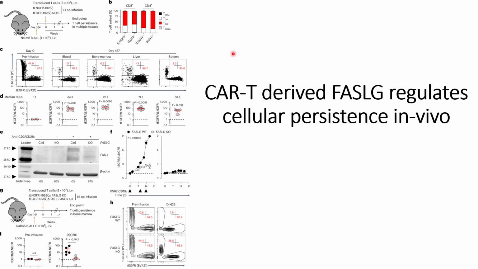In this video we will discuss how the CAR T cell-derived FASL gene regulates cellular persistence in vivo. In the previous video we understood that CAR T cells regulate the FASL signaling pathway, and they wanted to see how it affects in vivo studies. In the mouse they took two kinds of CAR T cells, one without the FAS signaling intracellular domain and one with the FAS signaling domain, and co-infused these cells 1:1 into the mice and observed them for 4 weeks.